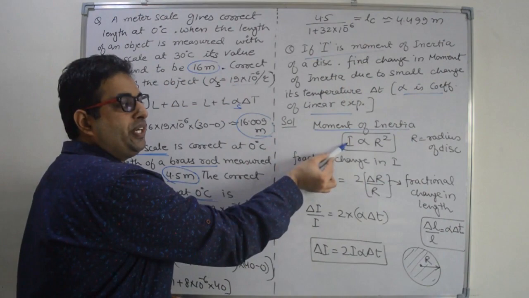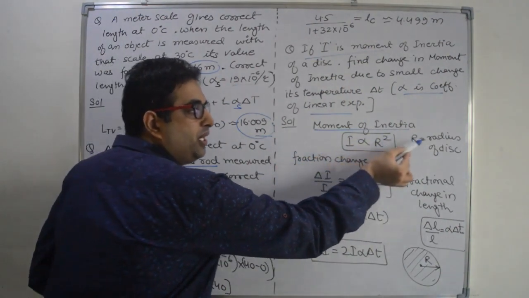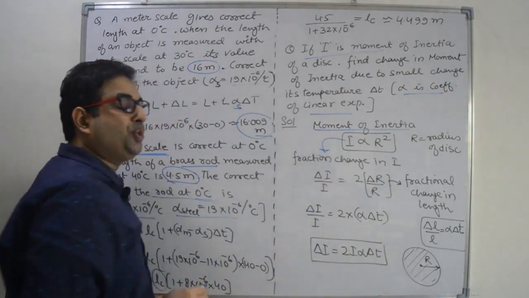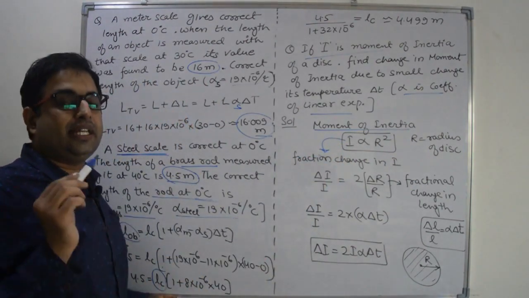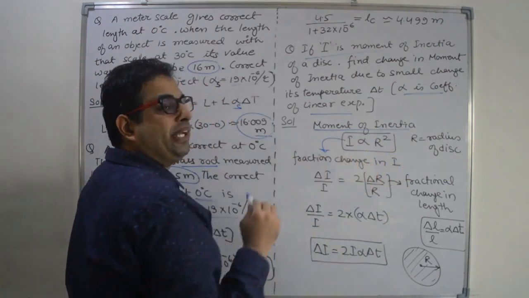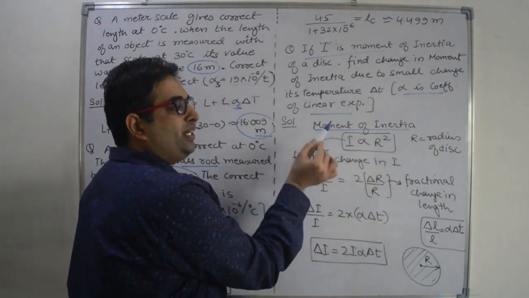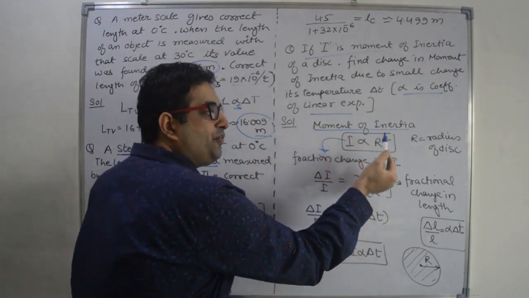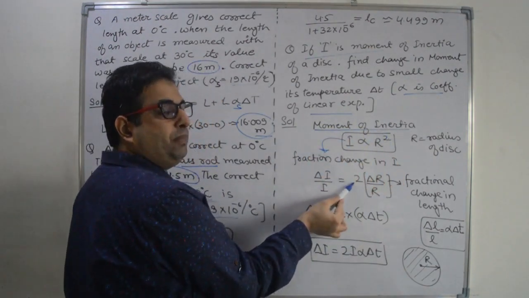Right? If you convert this relation into fractional change, then according to error, power will come in multiplication.